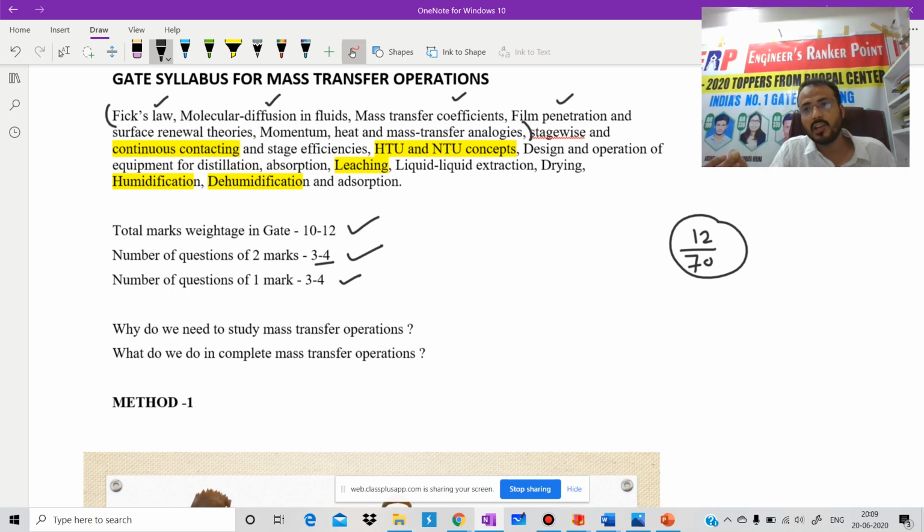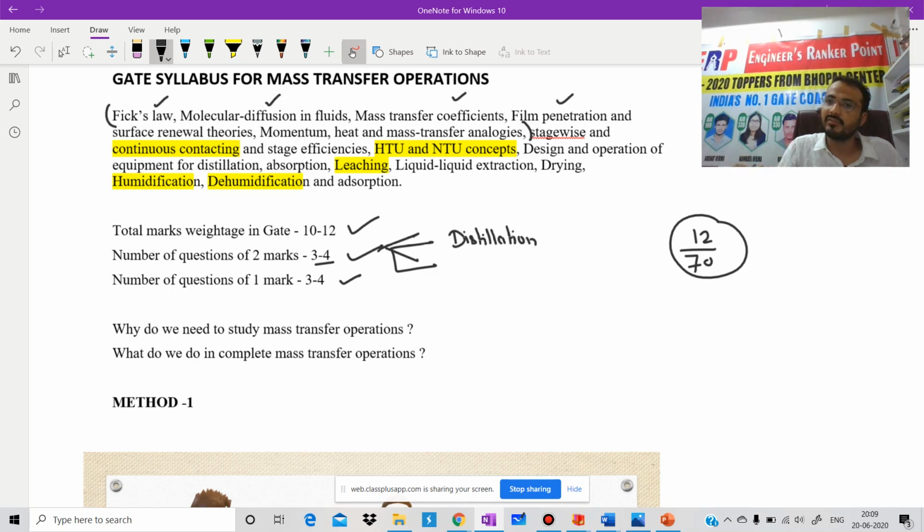Now I am going to tell you from which topic they will ask 2 marks questions, and note down anywhere, it's 100% each and every year. One of the most important topics in mass transfer operation is distillation. Each and every year you will get a 2 marks question from distillation. We have 4 types of distillation.